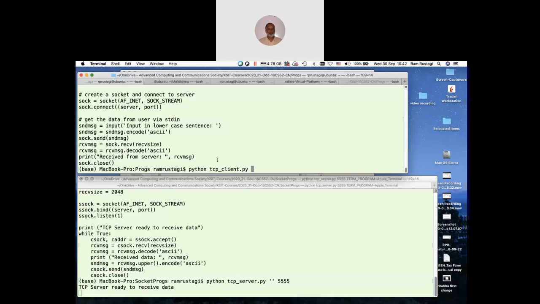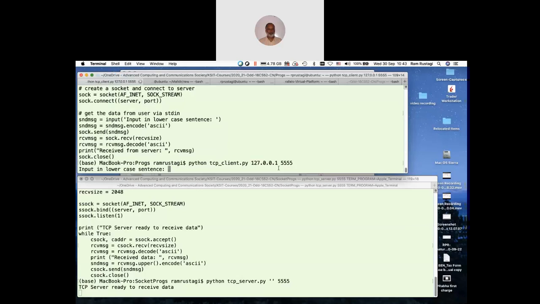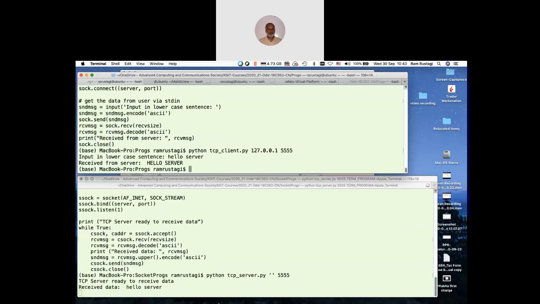Server IP address, let's say 127.0.0.1, port number 5555. This IP address is always available to connect to locally. So even if you're not on any network, you can still run these client server programs using this as the IP address. You see, it receives a message, hello server, and the server converts it into uppercase, sends it back, and the connection is closed.